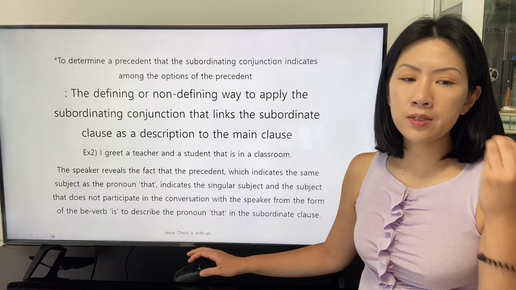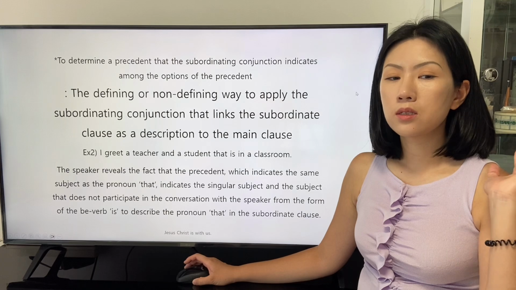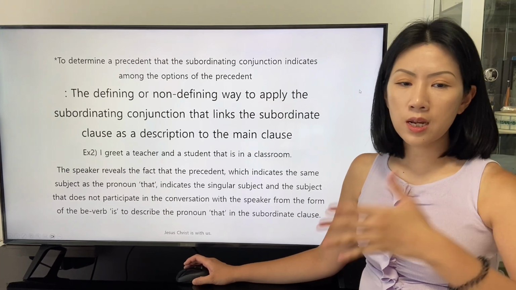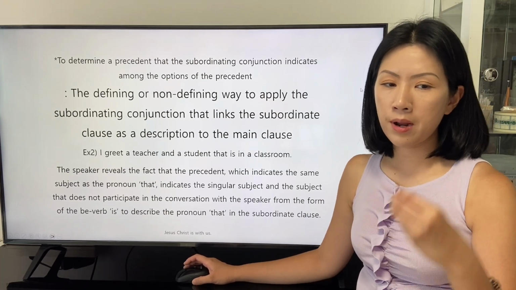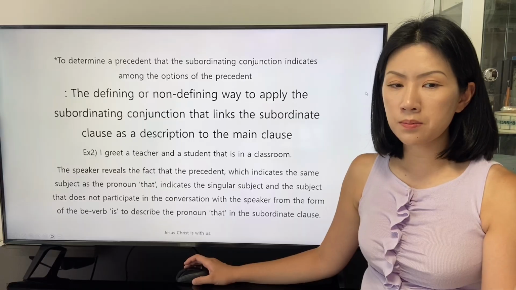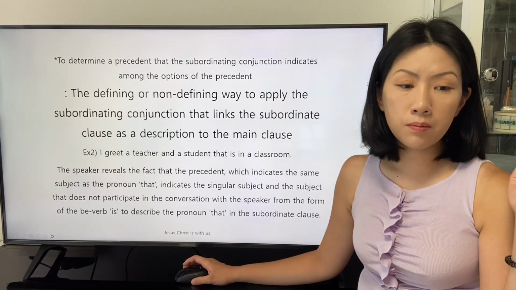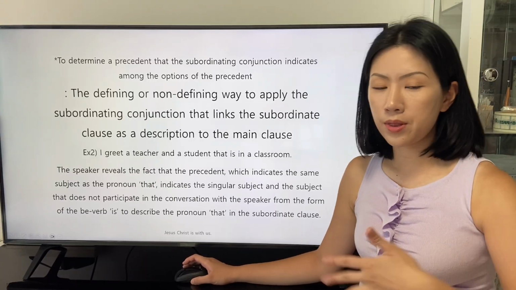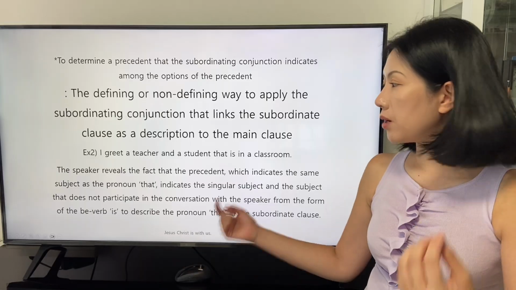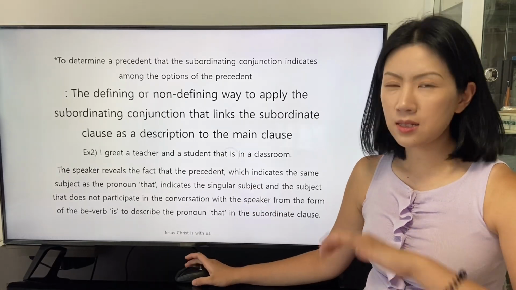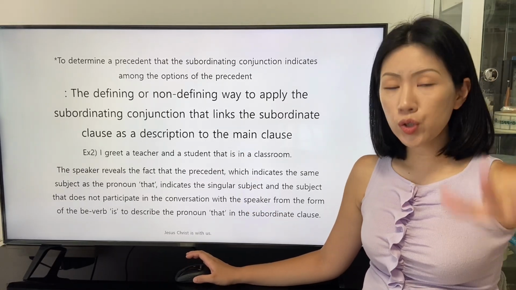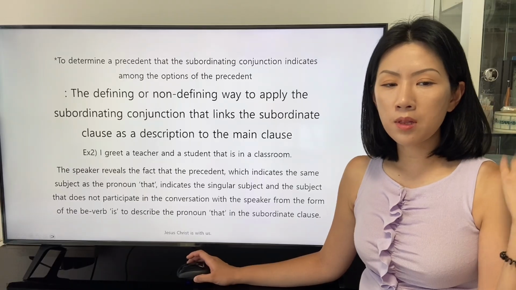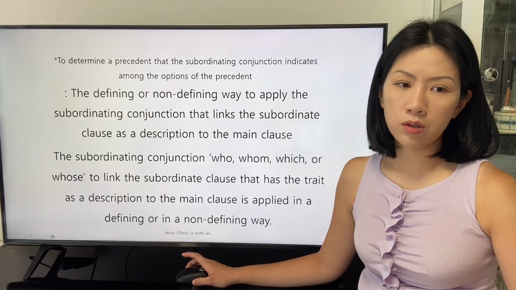The speaker reveals the fact that the precedent of student, which indicates the same subject as the pronoun that, indicates the singular subject, and the subject does not participate in the conversation with the speaker from the form of the be verb is. This gives us huge information to describe the pronoun that in the subordinate clause.